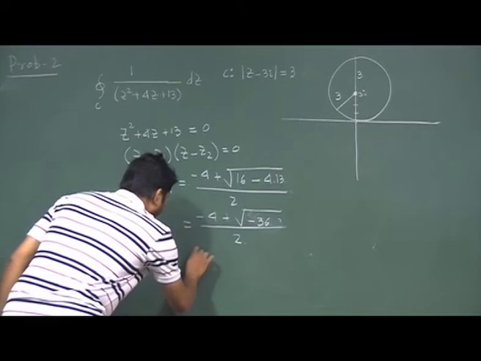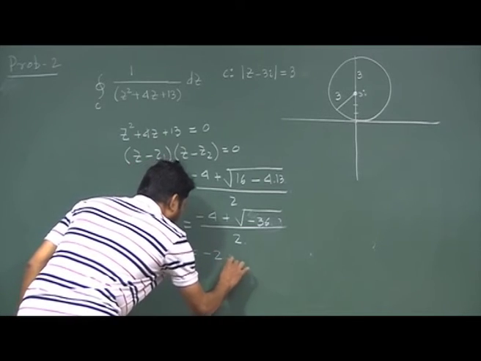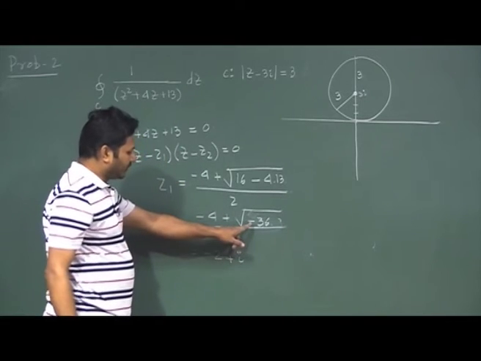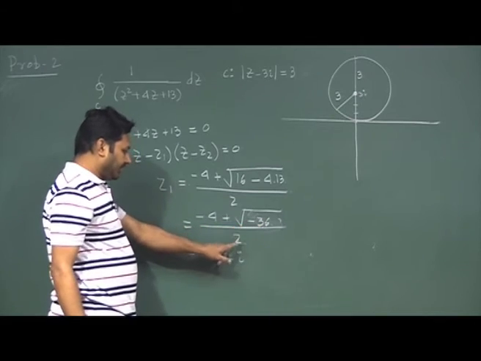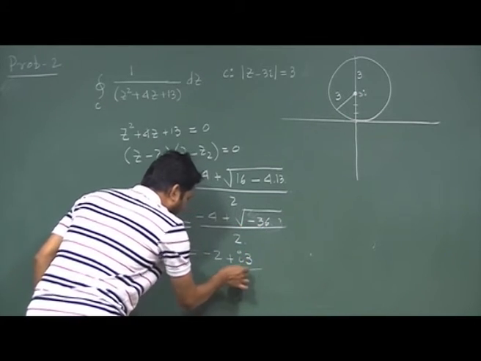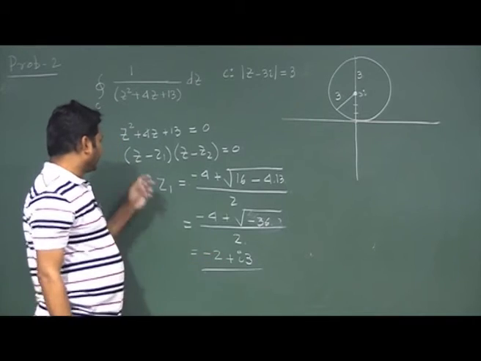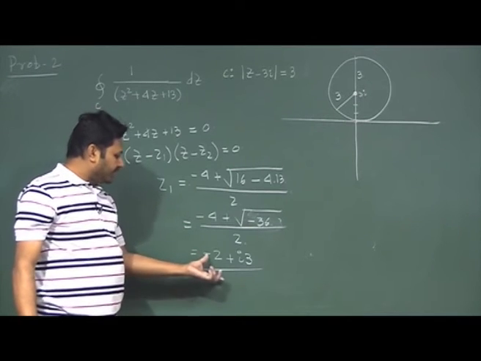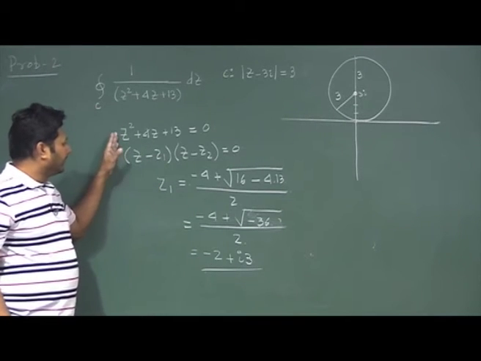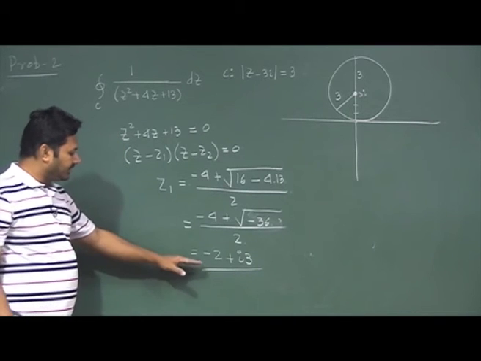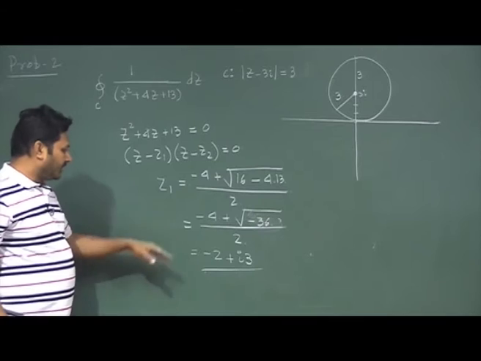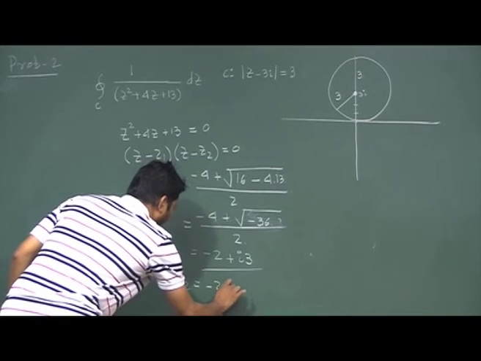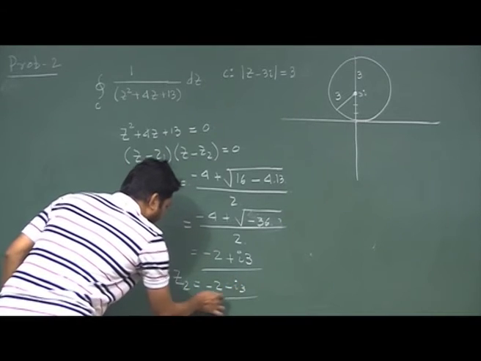So this quantity is minus 2 plus, if I take 36 out and take i as root over minus 1, it will be 6, divided by 2. So it will be minus 2 plus 3i; z1 is minus 2 plus 3i. We know that if we have a complex root of a quadratic equation, then the other root must be its complex conjugate. So z2, I am not going to evaluate that, is minus 2 minus 3i.